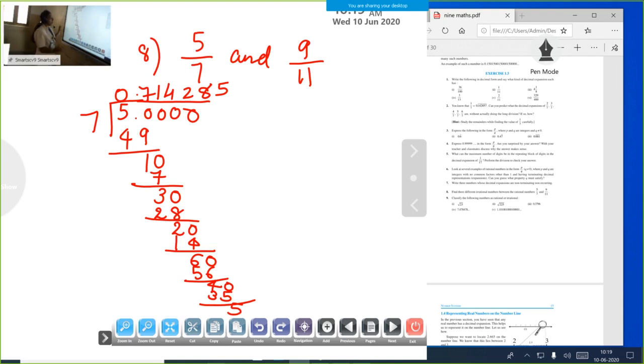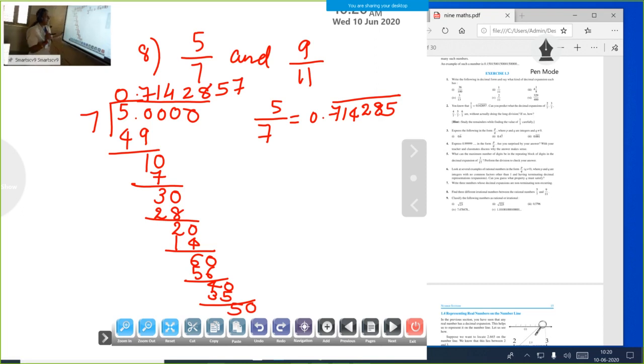Our number is also 5. Here we can put 50 after this. That number is repeating. So our answer for 5 by 7 we can write like this: 5 by 7 equals 0.714285 bar. So that means after this that number is repeating. It is one rational number, so that is why we put one bar over there. This is a rational number.